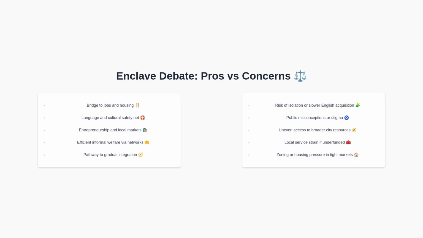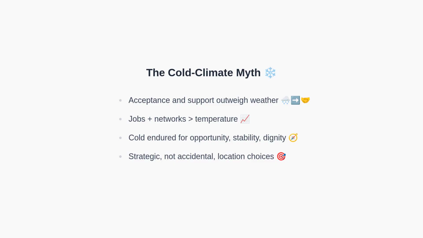Speaking of nuance, let's dispel the myth that climate drives settlement choices. A common question is why communities settle in cold places like Minnesota. The answer is that acceptance, support, and opportunity outweigh climate. Job access and social networks matter more than temperature. Families endure harsh winters because those regions offer stability, dignity, and a workable path forward. These are strategic, not accidental, choices shaped by policy and community capacity.